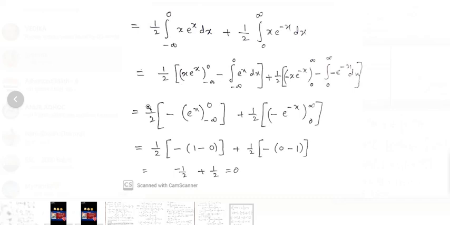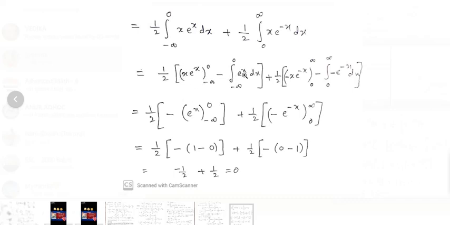Therefore 1 by 2 into, on replacing x with 0 and minus infinity we get 0. When x is replaced by 0, 0 into this function is 0, and when we replace x with minus infinity we get e power of minus infinity, which means 0, and 0 into this function is 0, so the term becomes 0.